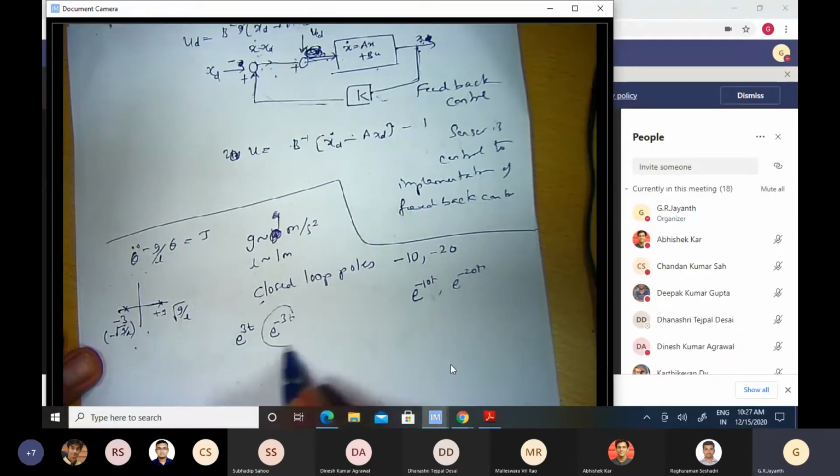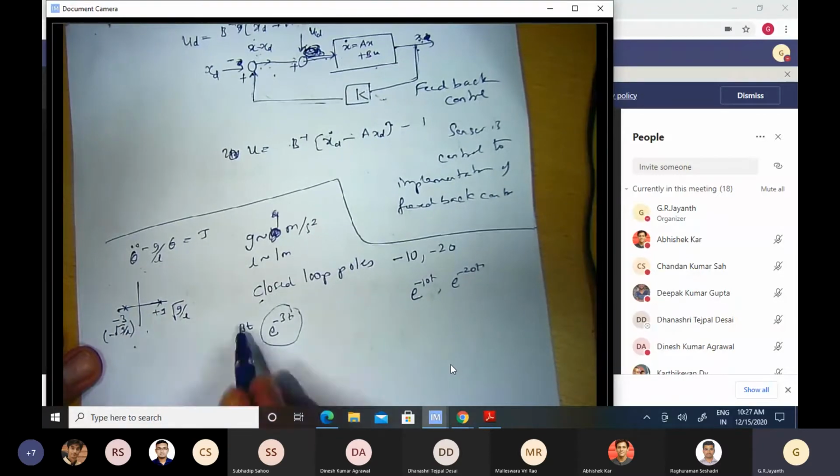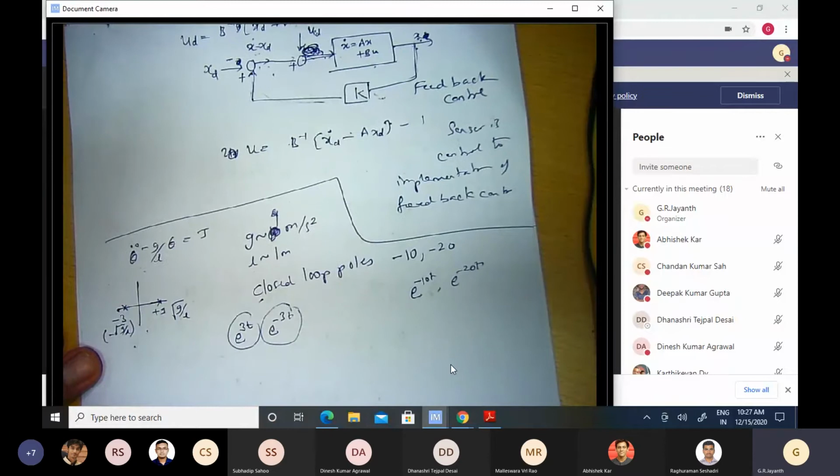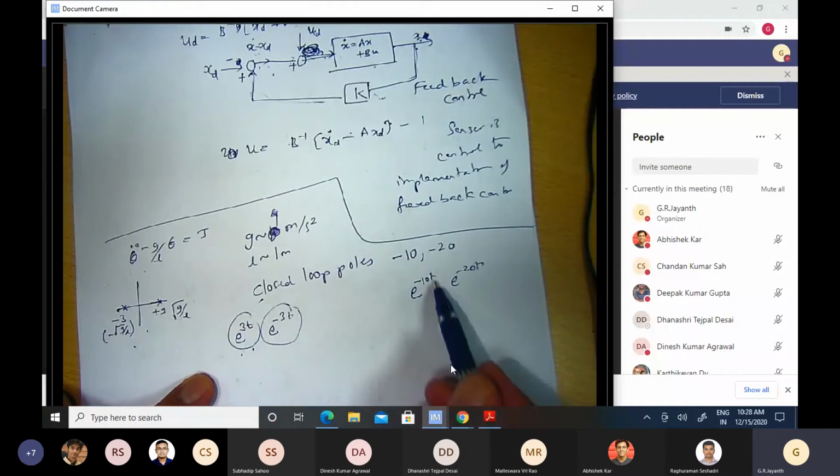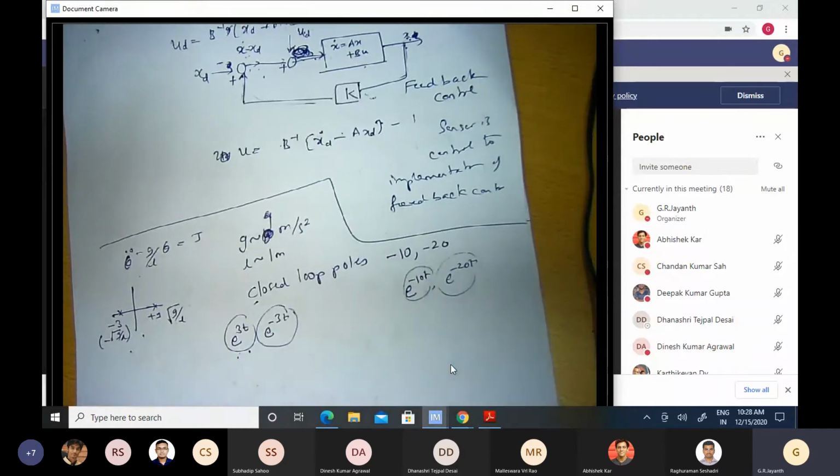And this one, of course, will faithfully go to 0 after some time, but this one will keep building up as a function of time. So this is a dangerous system. It's an unstable system. I cannot get it to track something in open loop because of this term. So what I want to do now is wrap a feedback loop around this and get the modes of response to look something like this. Any questions about what I wish to do as an engineer and the kind of plant that I'm stuck with, on which I have to get this to happen?